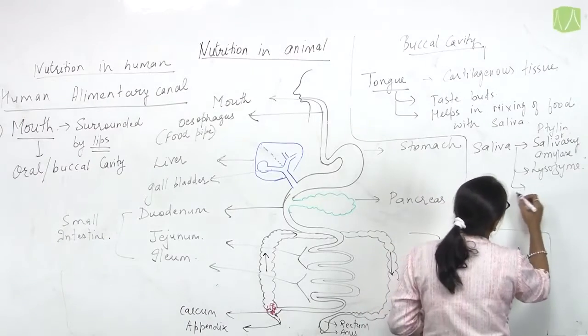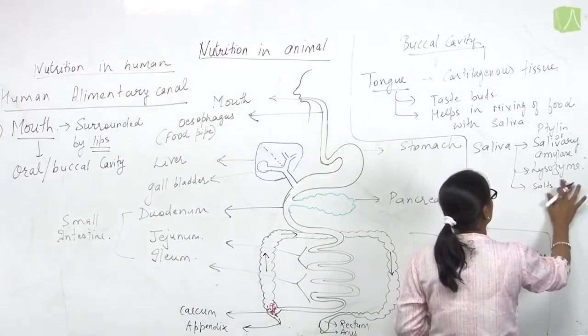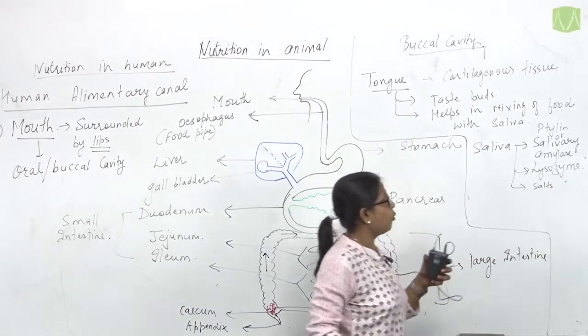It also contains salts. Now what is the role of saliva?